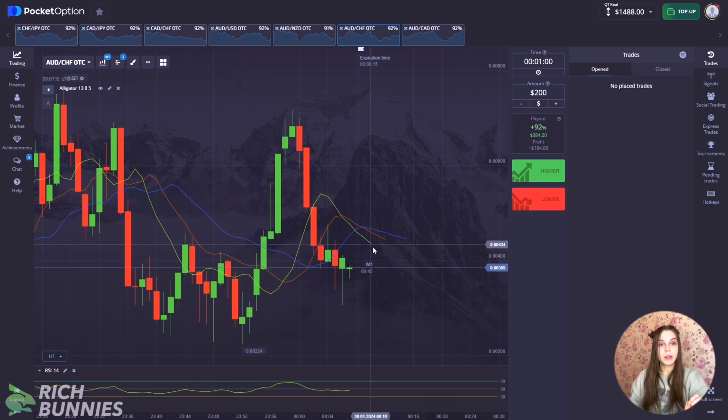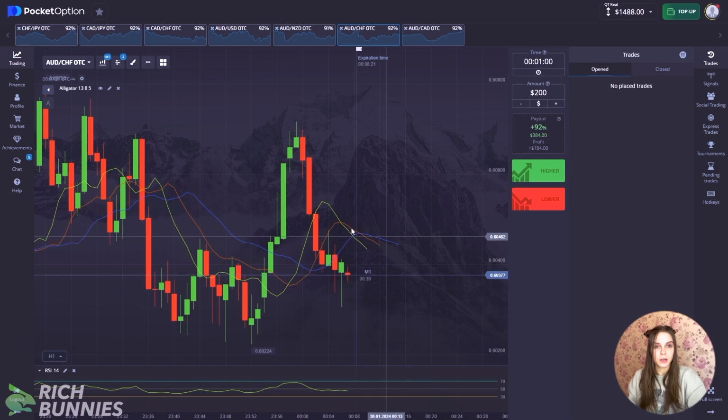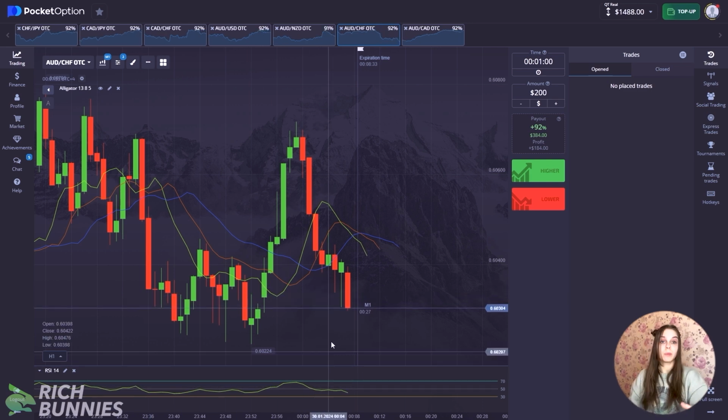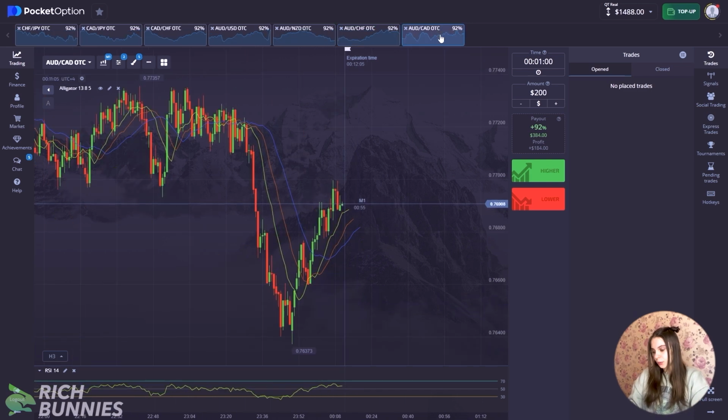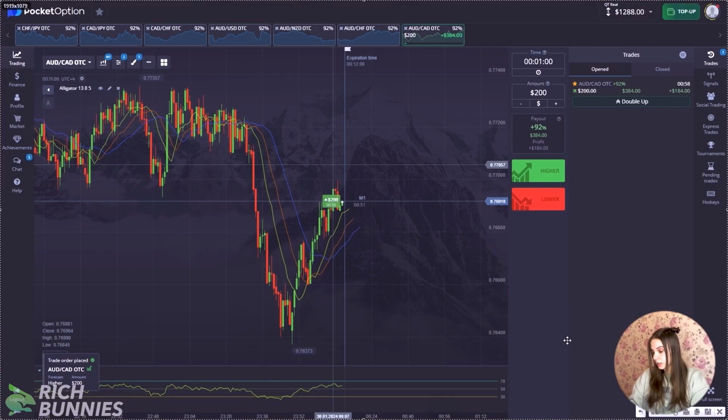But remember that the alligator indicator is more generalist and it shows a more general situation and the real thing in the market at the moment. Therefore, combine indicators. And we are moving to our last currency pair. Let's open a trade for an increase and proceed to the general analysis.